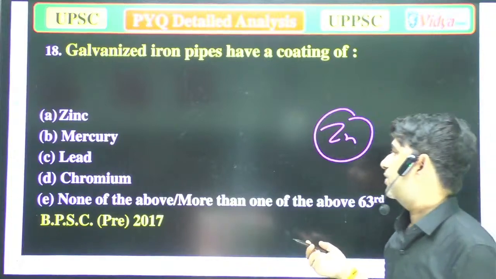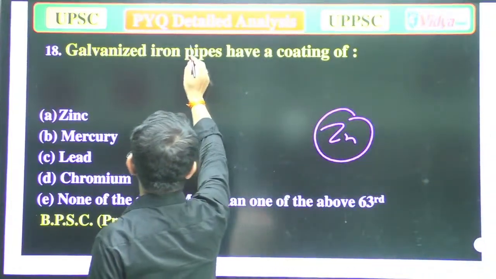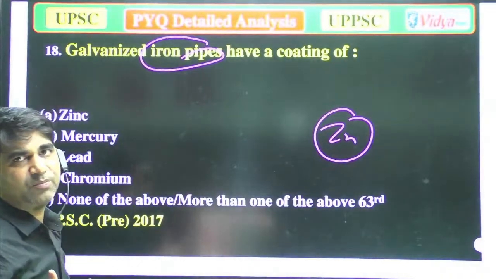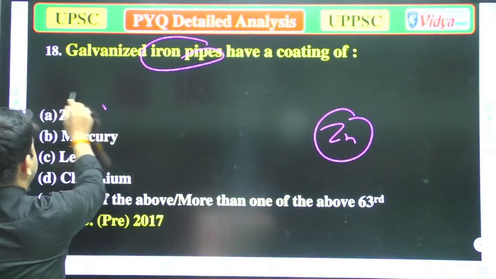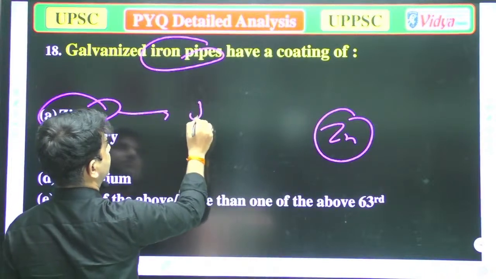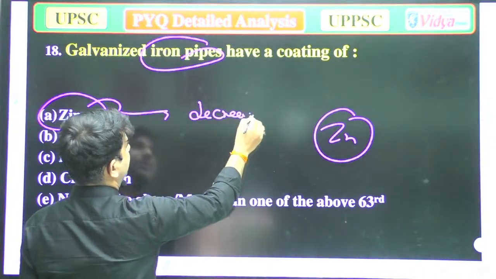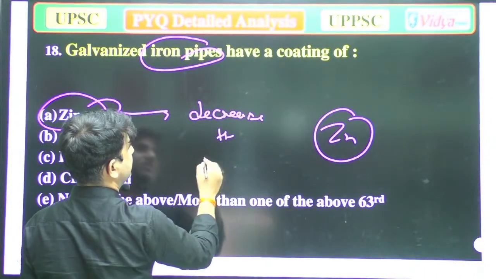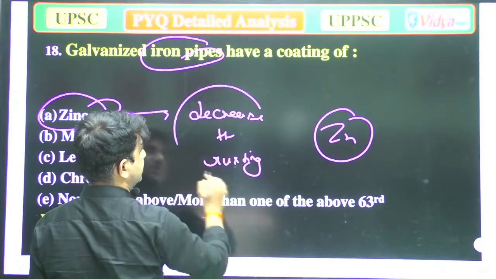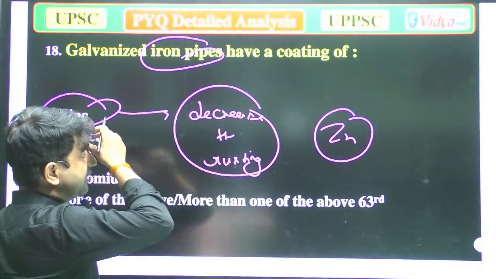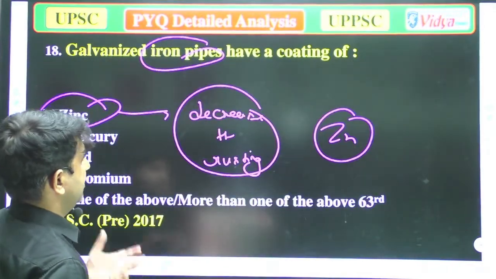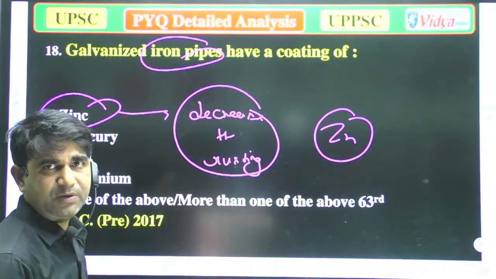Because rusting also occurs in iron pipes, if we provide a coat, or you can say a layer of zinc over there, it will decrease the corrosion or rusting. When the corrosion or rusting decreases, the shelf life of the pipe will be very good.